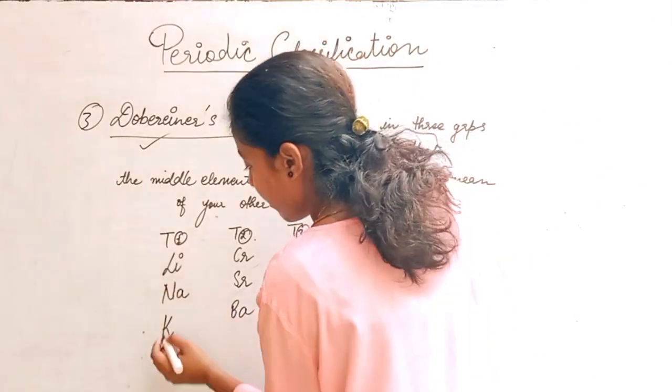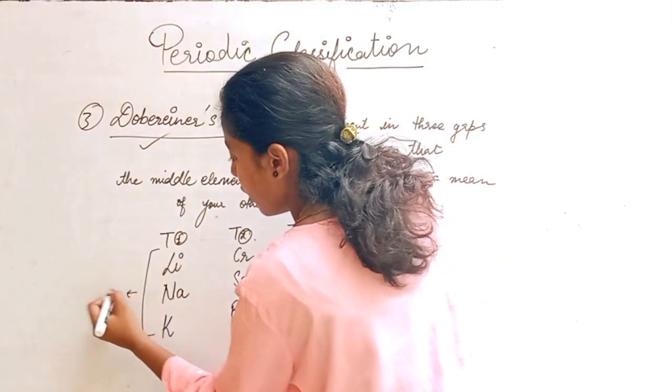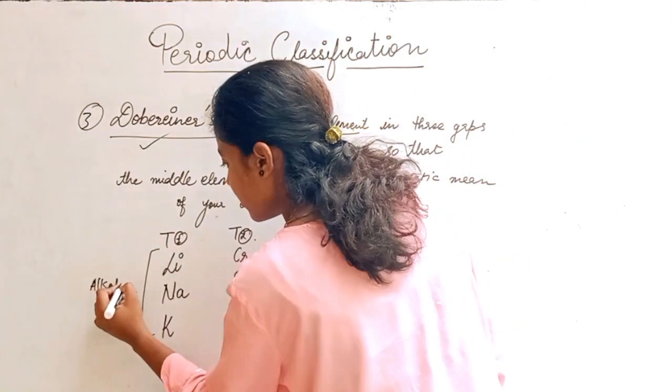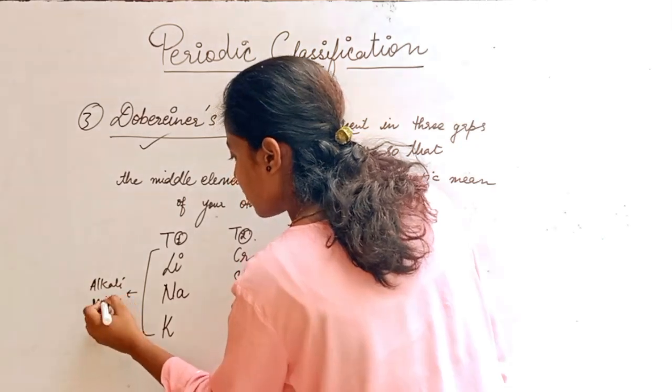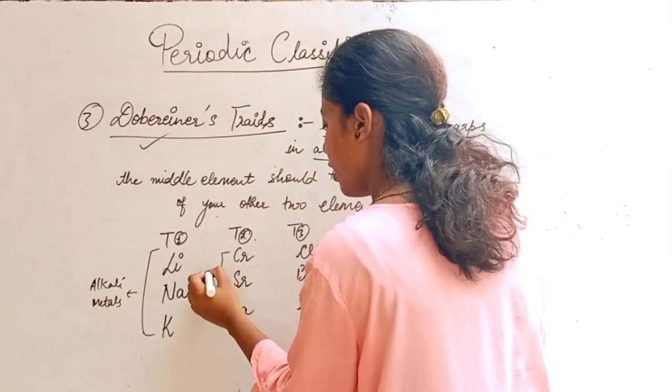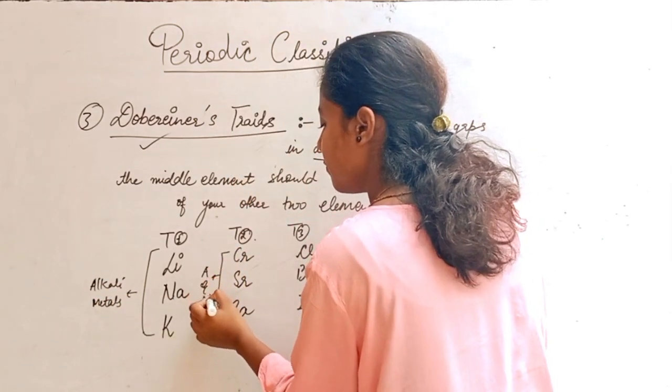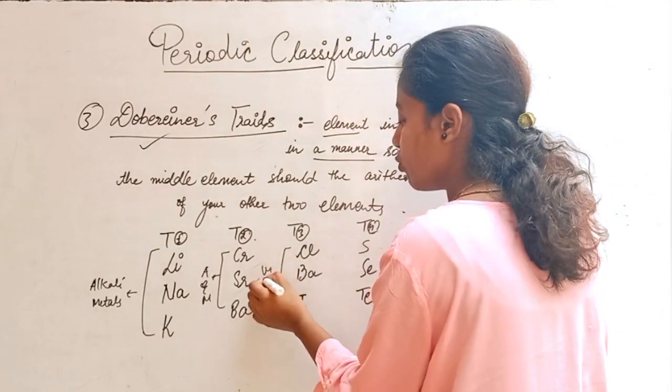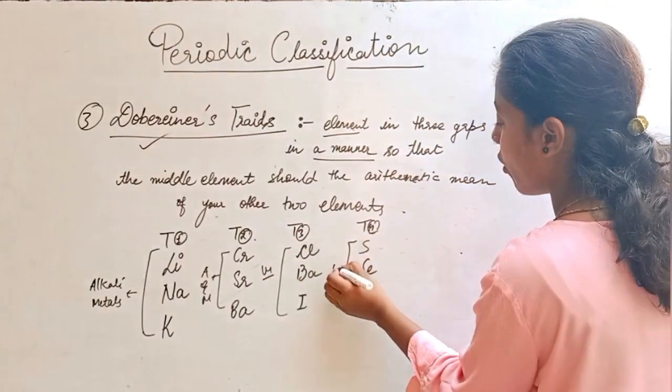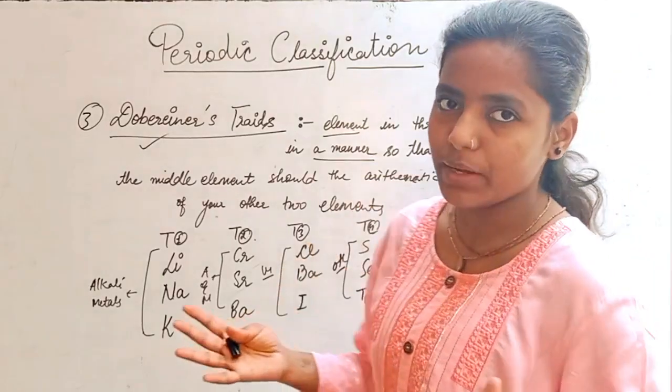He says this first triad is known as your alkali metals. Second triad is your alkaline earth metals. Third triad is your halogens. And fourth triad is your others or other elements left over.